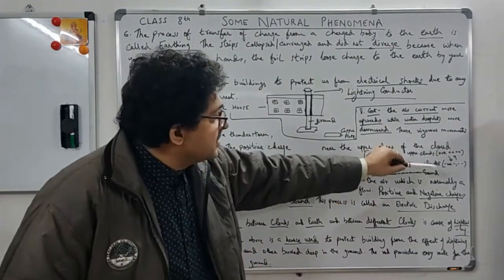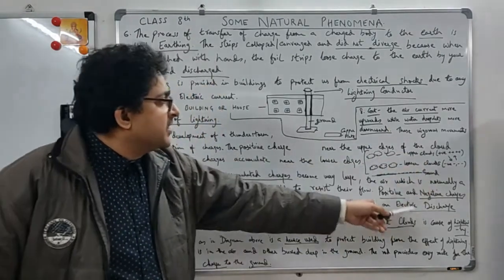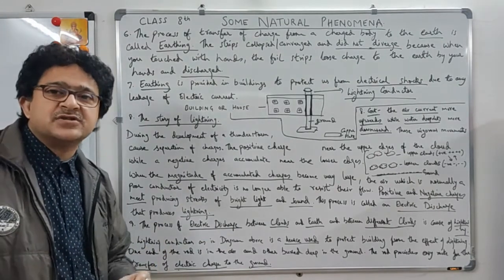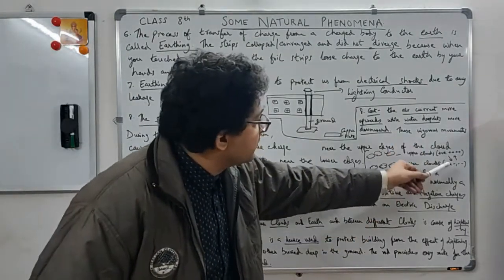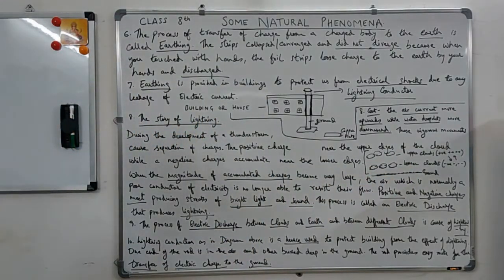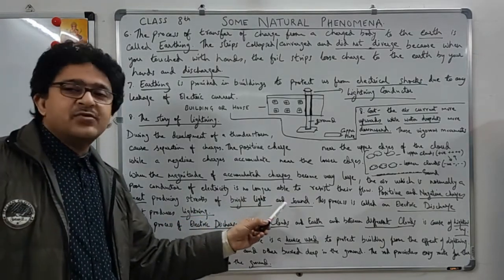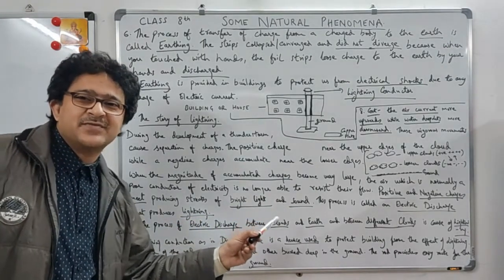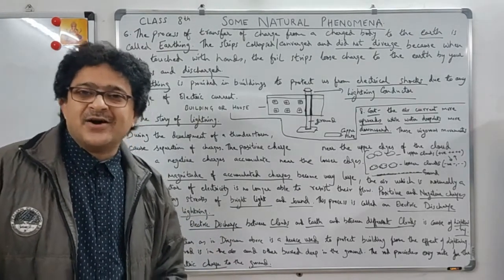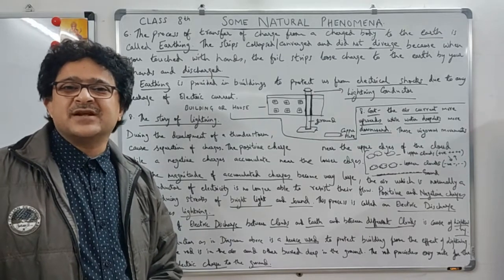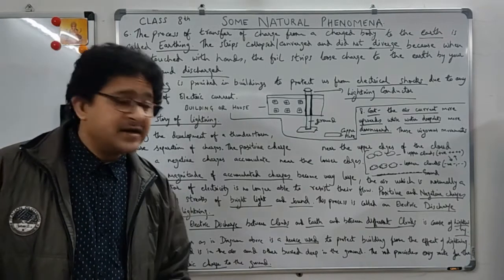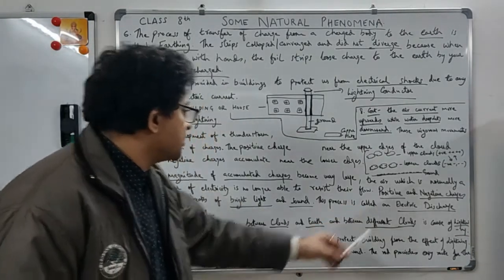When they meet, because the atmosphere air cannot actually stop the accumulation of charges, positive will go towards negative, negative will go towards positive, they attract. Whenever that happens, there is a streak of bright light and sound. That's what happens, a wonderful experience. Bright light and sound. It's so deadly harsh when a thunderstorm happens. Sometimes it's so loud. This process is called an electric discharge.